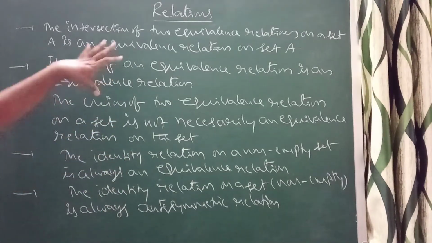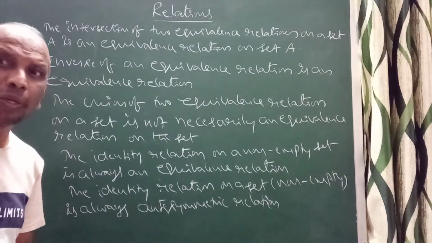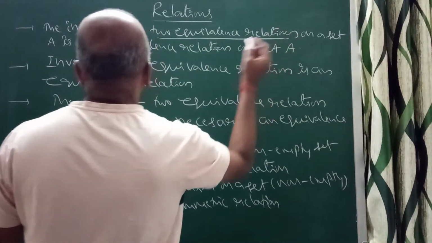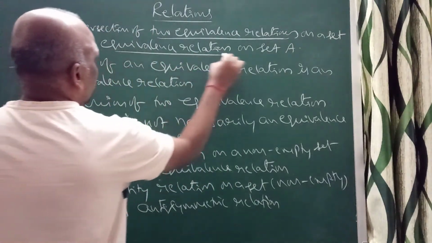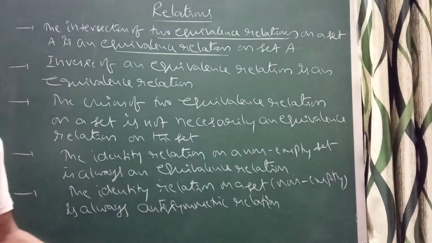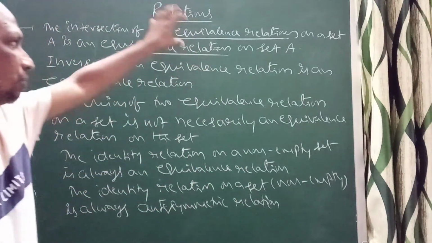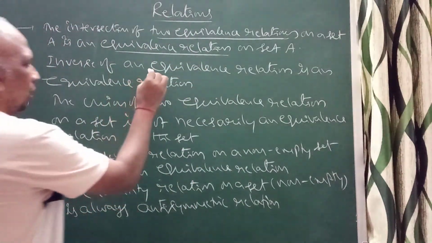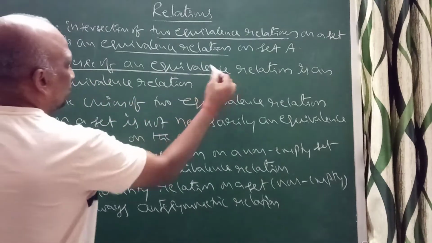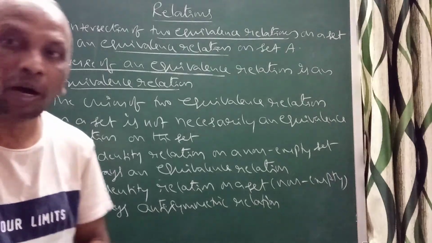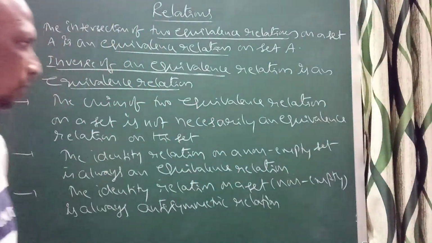We can see the most important points again related to equivalence relations. The intersection of two equivalence relations on a set is an equivalence relation. Suppose R1 and R2 are two equivalence relations, then R1 intersection R2 also is an equivalence relation. The inverse of an equivalence relation will be an equivalence relation. If R is an equivalence relation, R inverse also is an equivalence relation.